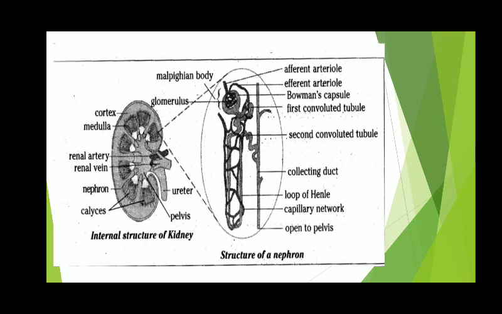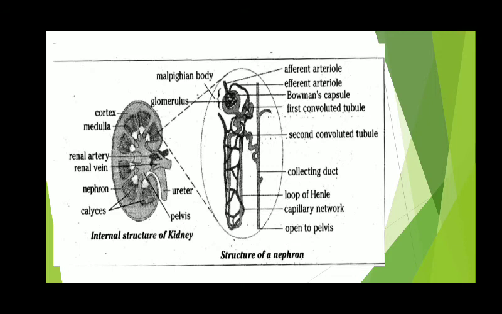And what is the function of the tubule, the tube that is attached? Its function is to allow the selective reabsorption of useful substances like glucose, amino acids, salts and water into the blood capillaries.